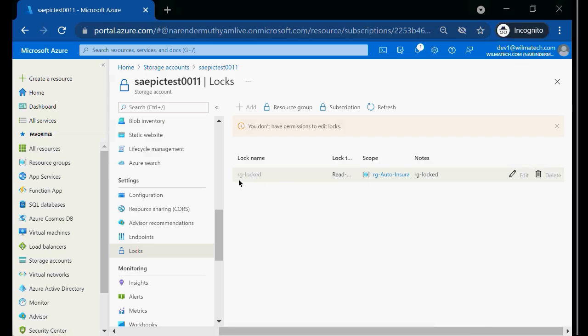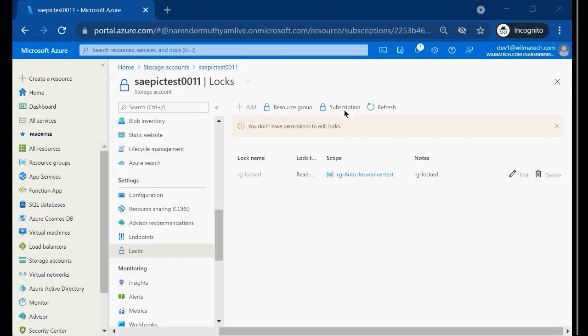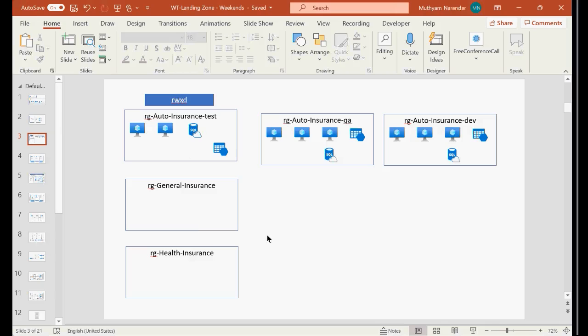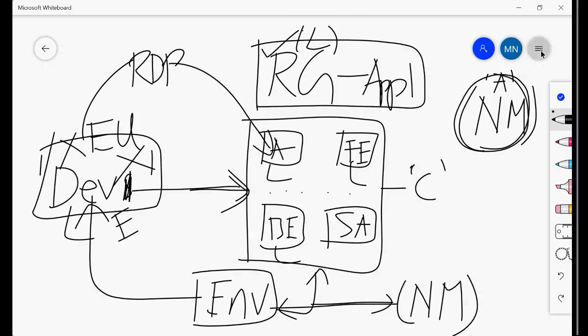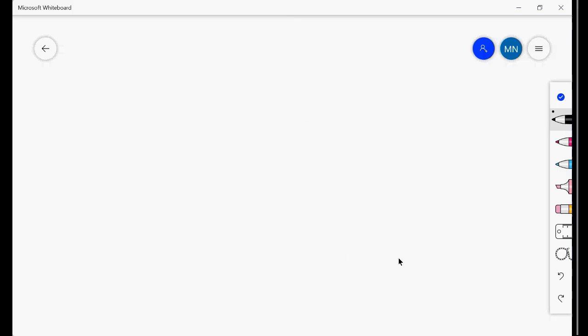Because see, RG locked means this resource is actually coming from the RG, right? This entire RG is also already locked. So he doesn't have permissions. If he has permissions, he can do that. Suppose you want to give permissions, where can you give them? You need to customize that. First thing is you need to draft it. What permissions do you want to offer them? You need to come up with a plan here. What is it you want to do here?